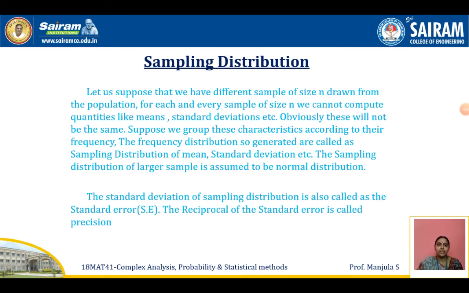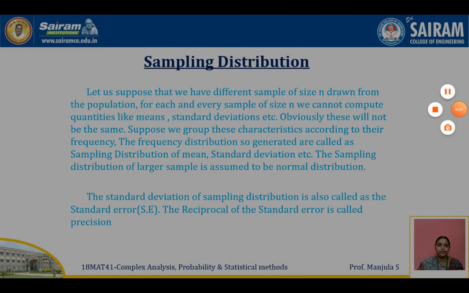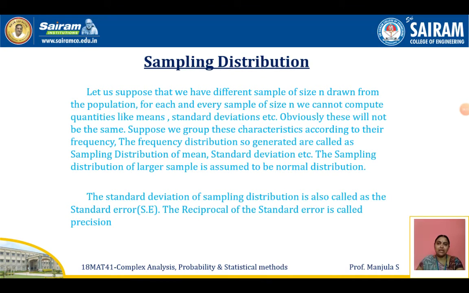Now we'll see the sampling distribution. What is meant by sampling distribution? Let us suppose that we have different samples of size n drawn from the population. For each and every sample of size n, we can compute quantities like mean and standard deviation. Obviously, these will not be the same. Suppose we group these characteristics according to their frequency. The frequency distributions so generated are called the sampling distributions of the mean and standard deviation.